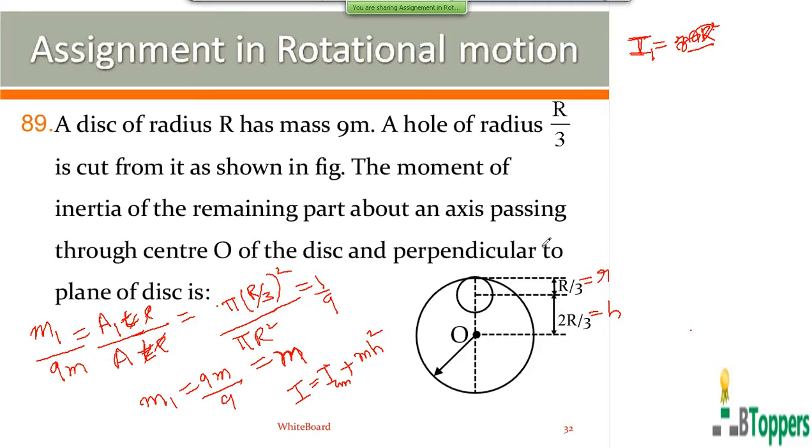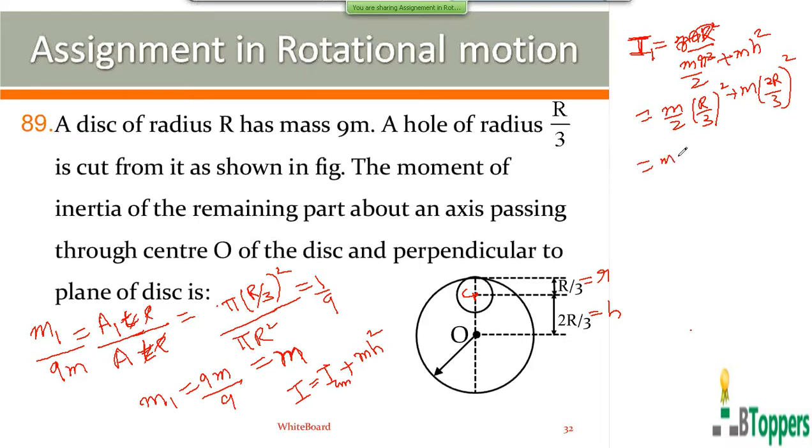So I1 is the moment of inertia of the circular disk of radius small r, which is equal to capital R by 3, about the axis passing through point O perpendicular to the plane of the original disk. That is equal to the moment of inertia about the axis passing through its center of mass of this disk, that is small m into small r square by 2, plus the product of the mass and the square of the perpendicular distance h between the two axes. Again, write small r is equal to capital R by 3 and h equal to 2r by 3.